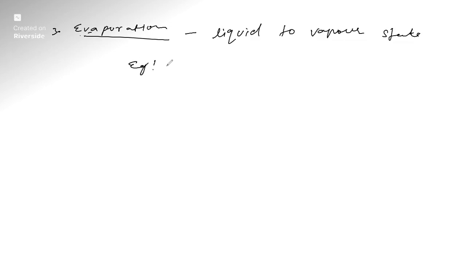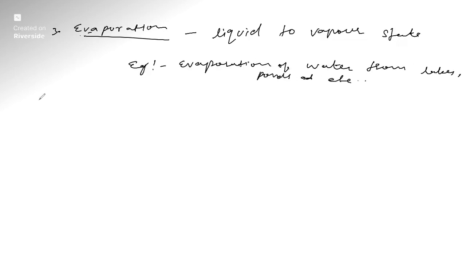And examples of evaporation are like evaporation of water in summer from ponds, wells, lakes, etc. So this is evaporation. The fourth process to separate a mixture is distillation. Okay, evaporation is the process of converting liquid into vapor at room temperature. This also write, at room temperature, this is called evaporation.